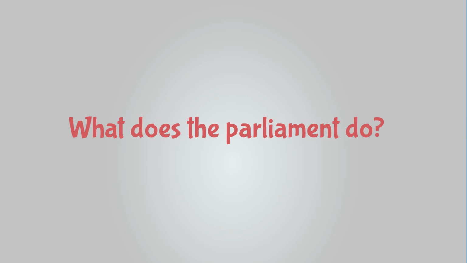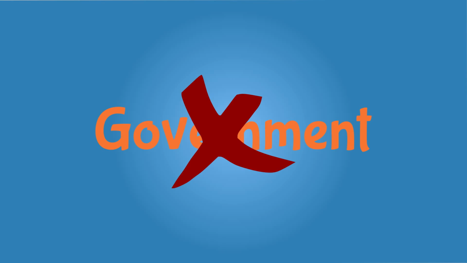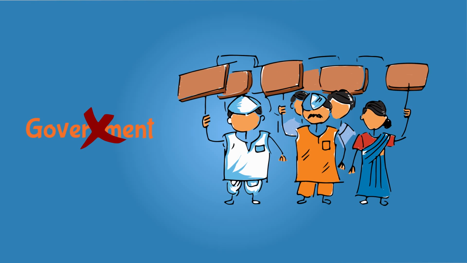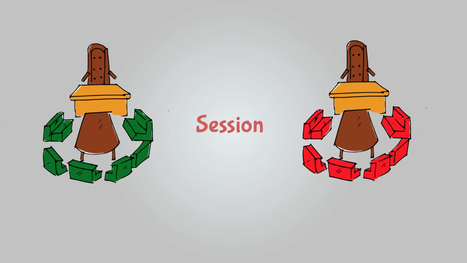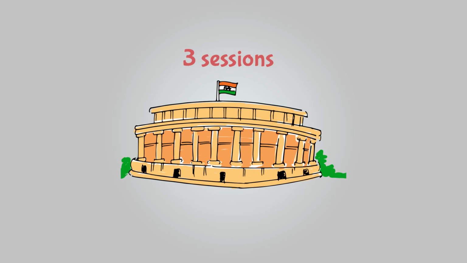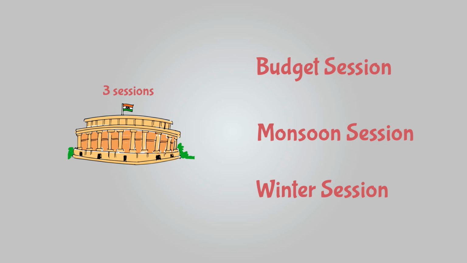So what does the Parliament do exactly? The Parliament checks to see if the government is doing a good job or not, and if they are not, they can raise a question against it. The period during which the House conducts its meetings is called a session. The Parliament conducts 3 sessions each year: the budget session, the monsoon session, and the winter session.